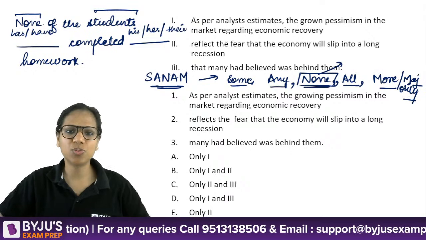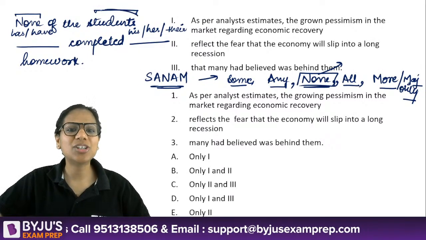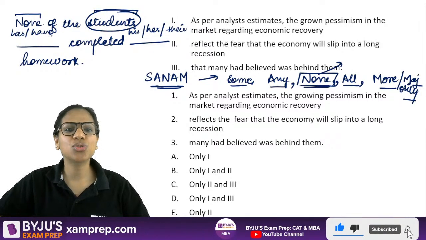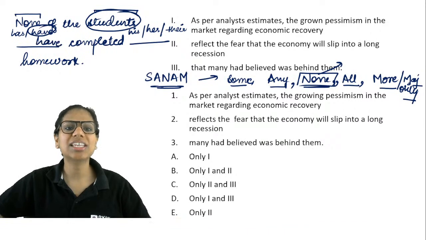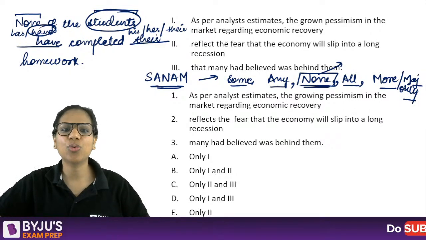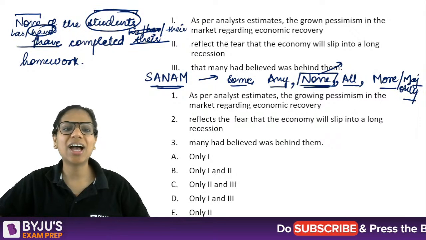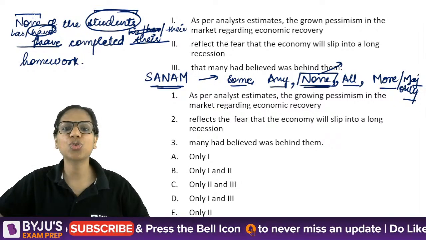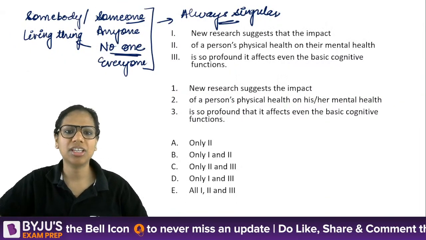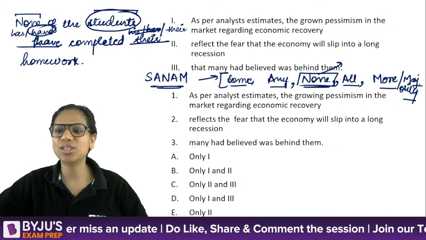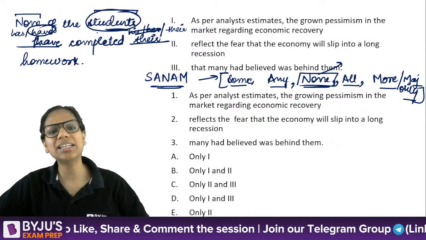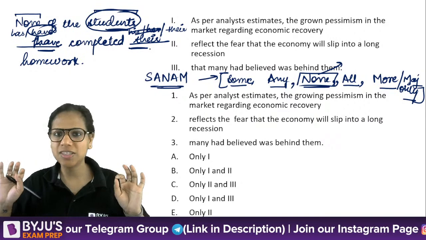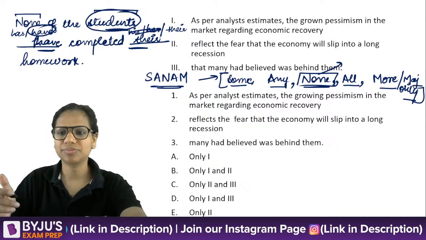Now with proportions, the rule is that it depends on the noun that comes afterwards. Okay, so none of the students have completed their homework. None of the students have completed their homework. Okay, not has and his or her. None does not function in the same way as these four. None is from this group, and in this group it's the noun that comes later on which decides what is going to be the verb, what is going to be the following pronoun. Does this make sense, or do you need more examples?